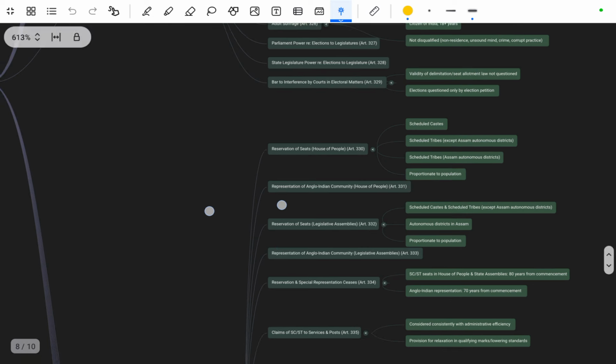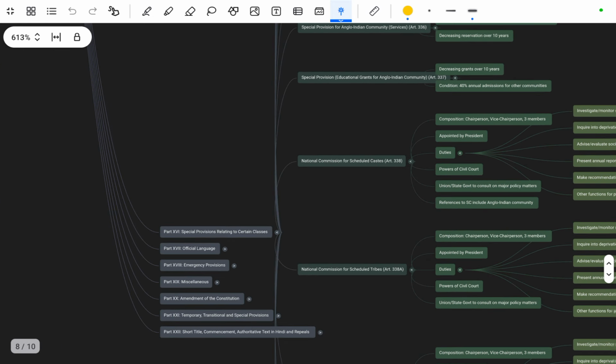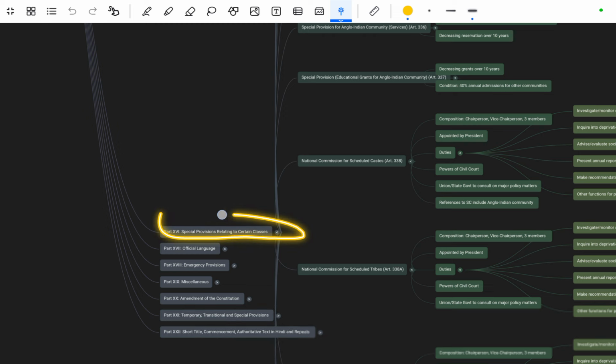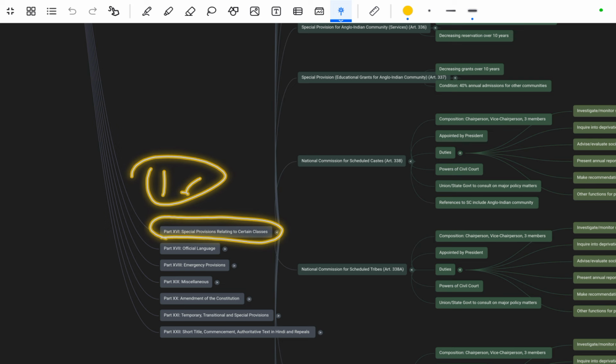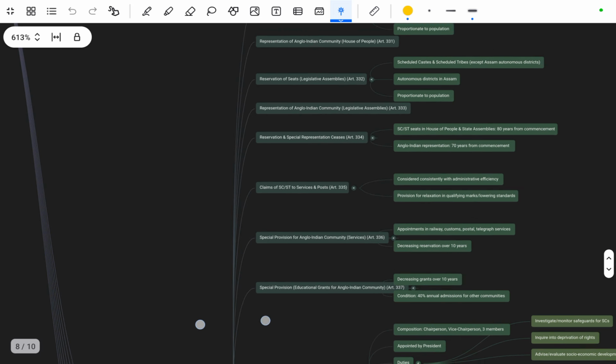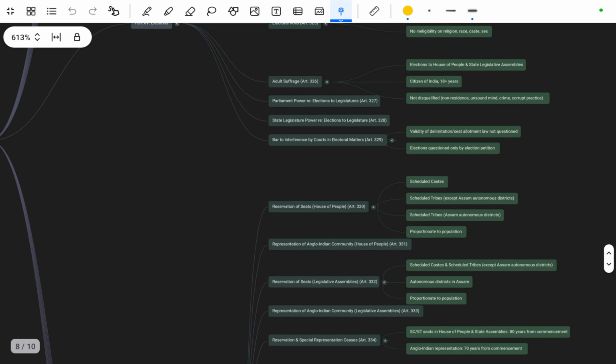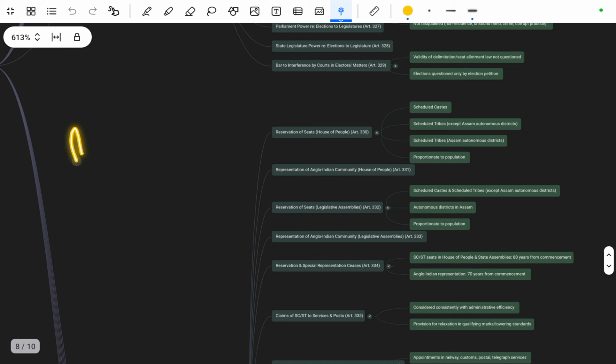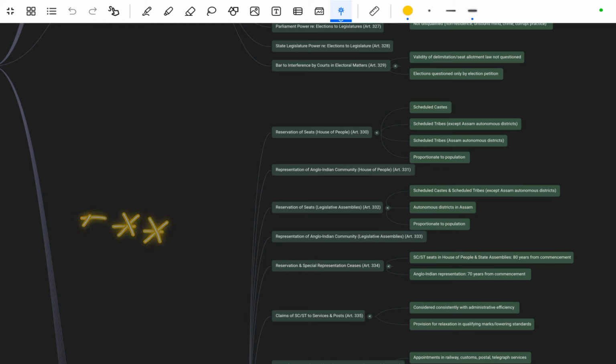Okay, so next we are moving toward the next part, that is Part 16, which mentions the special provisions related to certain classes. This mentions the National Commission for Scheduled Castes, Scheduled Tribes, OBCs, and women. So you have to remember these articles. They are very very important. You can use these articles in your essays and report writing, as well as in arguments. Remember these articles very clearly.